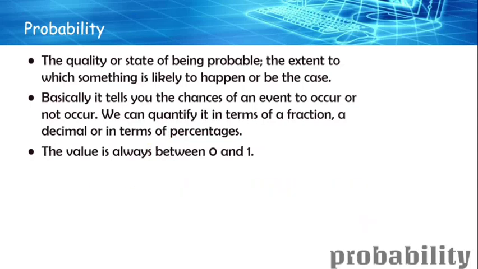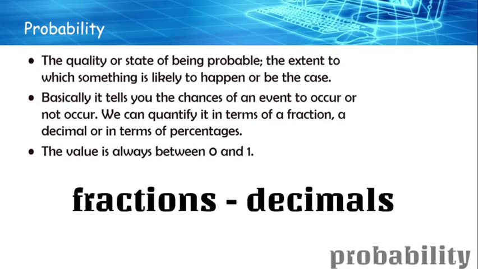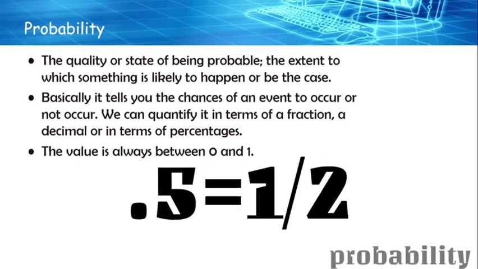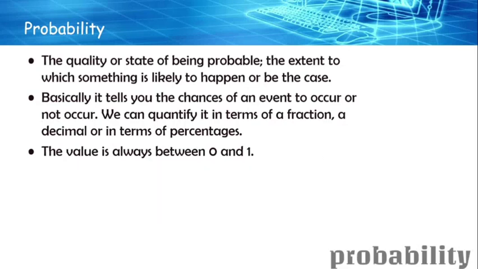If you say 50%, that is equivalent to the 0.5 value. For example, 0.9 is 90%, and 1 stands for 100%. How you convert between fractions, decimals and percentages is up to you. 0.5 can be written as 1 by 2 also. So everything can be represented using probability.